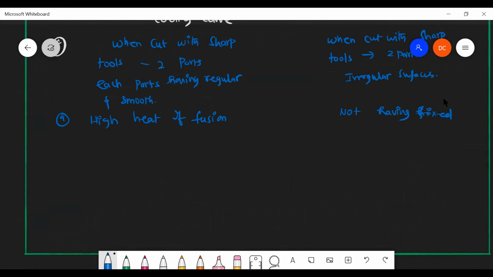What do you mean by heat of fusion? Sir, there is a point where the bond will break, sir. The bond will break. Very nice. Intermolecular bonds. Heat of fusion. Yeah, very good. Very good.